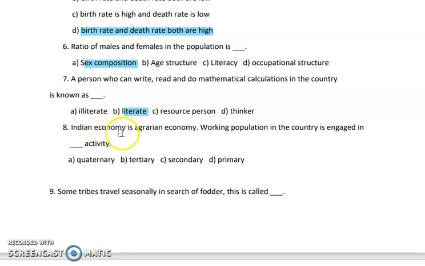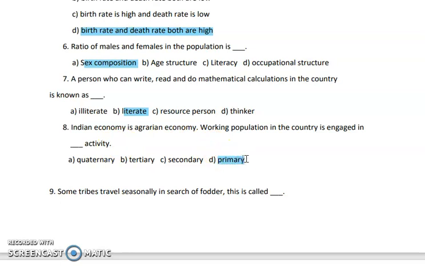Next question. Indian economy is an agrarian economy. Working population in this country is engaged in dash activity. We all know that agriculture is an occupation which comes under the primary type of activity. So the answer here is primary.